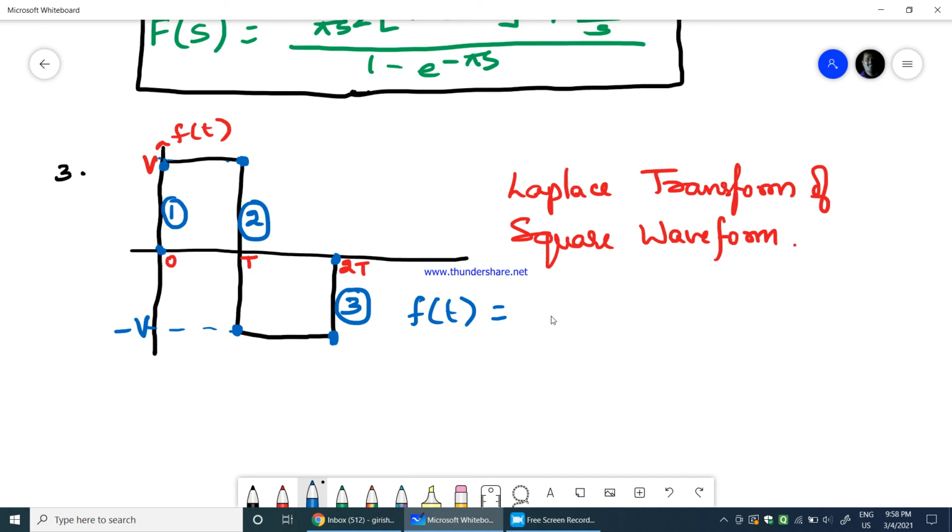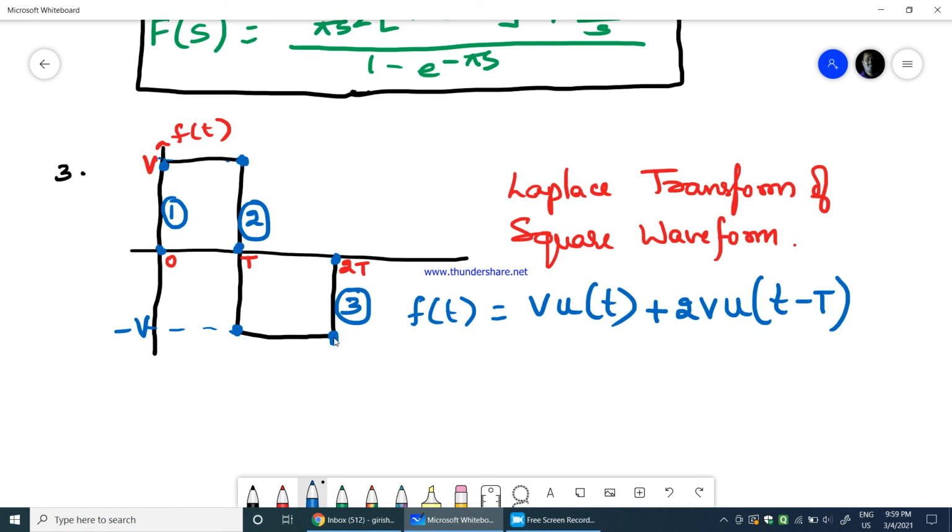From here to here it is v. So I'll say v into u of t, because there is no delay in this particular step. Whereas when you come here, the distance is now 2 times v. Don't take v and minus v; negative is not considered, you should just take the distance. From here to here is v, and again from here to here it is v. Therefore it is plus, because it is not nullifying, it is just the addition of all three waveforms. So it is plus 2 times v into u of t minus t. Why t minus t? Because it is a time delay t.